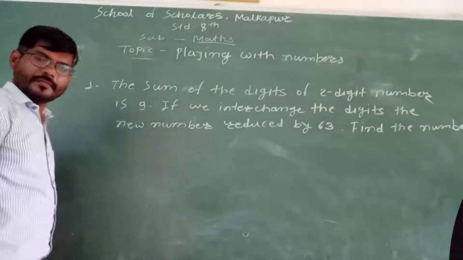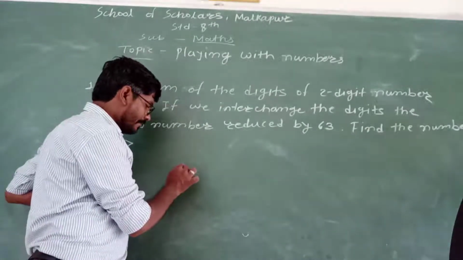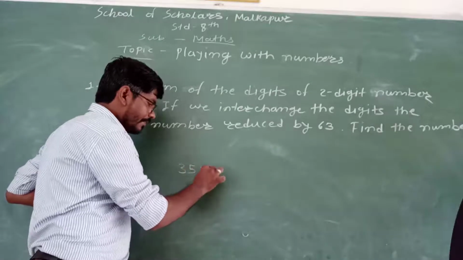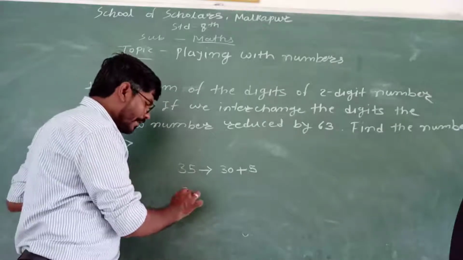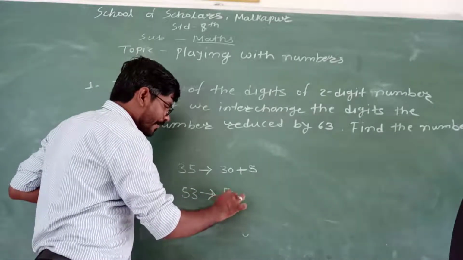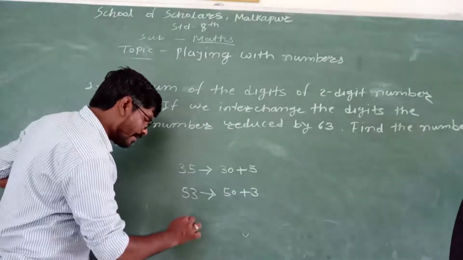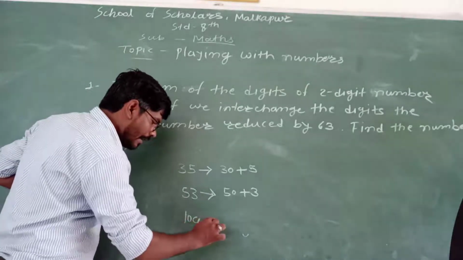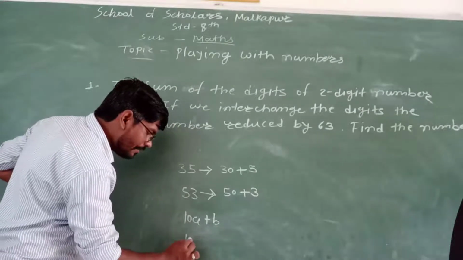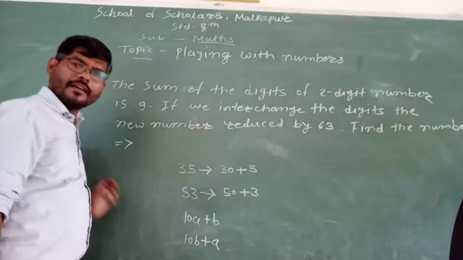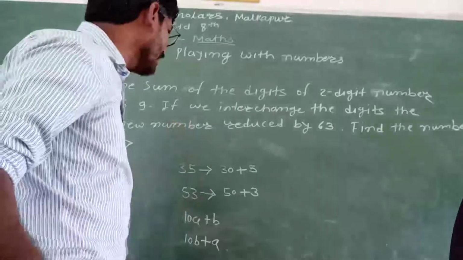Okay, suppose, before starting, see here, 35 is a number. The expanded form is 30 plus 5. If I interchange the digits, what will be the number? 53, and the expanded form will be 50 plus 3. Similarly, instead of the number, if I take the alphabet, my first number is 10a plus b. When I interchange the digits, what will I receive? 10b plus a. This will be my new number when I interchange the digits. Got it? By using this property, I am going to solve this example.